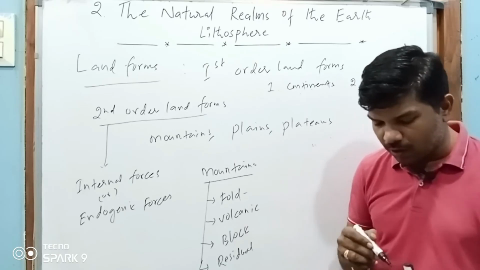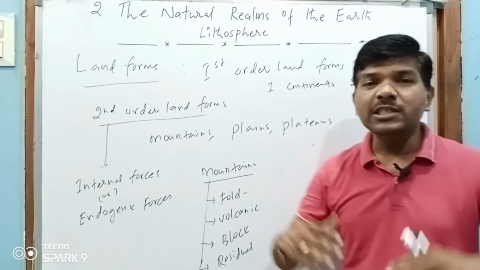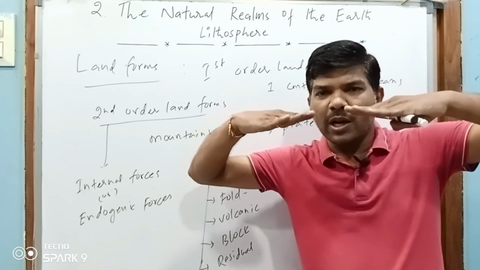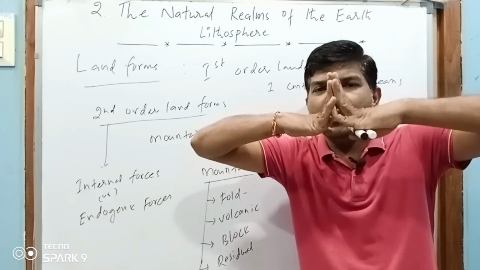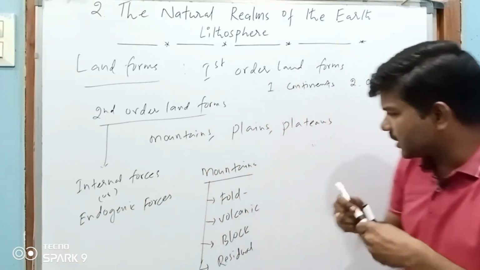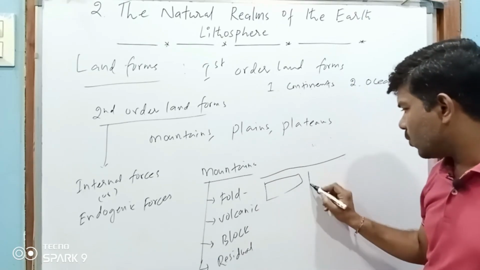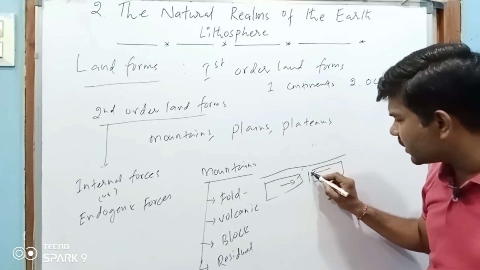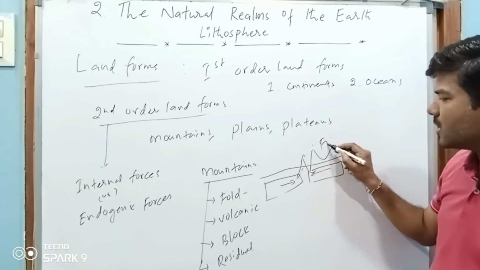I'll give an example, fold mountains. How are fold mountains formed? How were the Himalayas formed? Himalayas are formed due to the collision of plates. This is one plate and this is another plate. These two plates collide with each other, and mountains are formed. So these are formed due to the internal forces. See, this was land surface. One plate is moving this side and another plate is moving this side. Whenever they move, this part is raised up. So here fold mountains were formed.